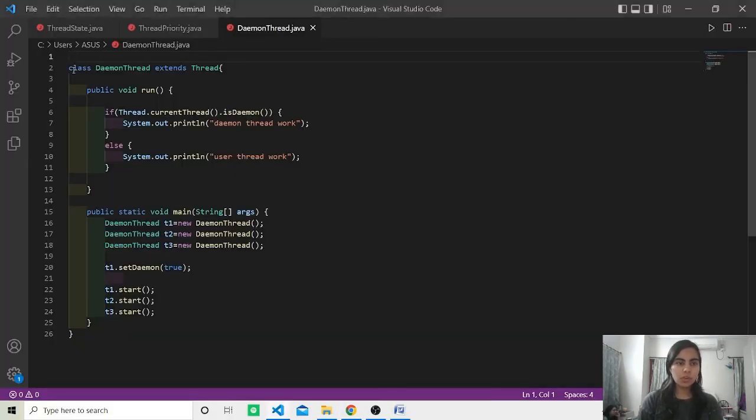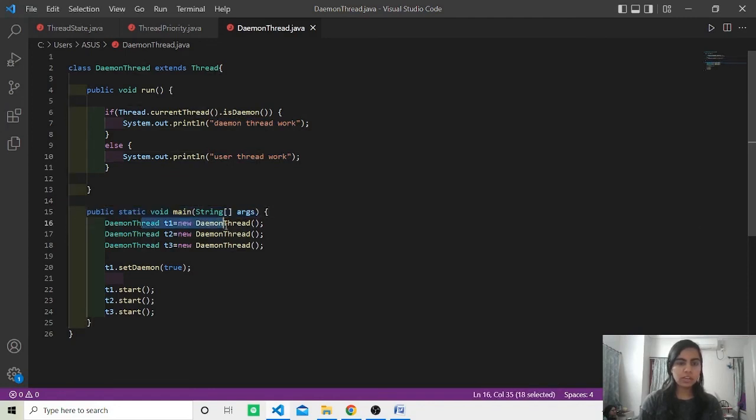In this program, first we are extending the Thread class. Now here in the run method we are checking whether or not the thread is daemon. We are doing this by the method isDaemon. If the thread is daemon, we are printing daemon thread work, and if the thread is not daemon, we are printing user thread work. This is the main method of the program.